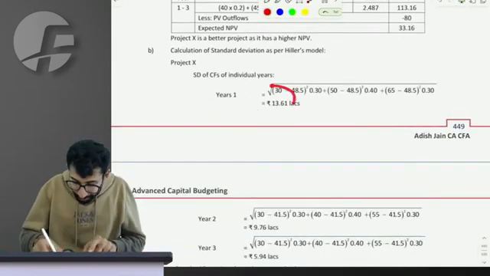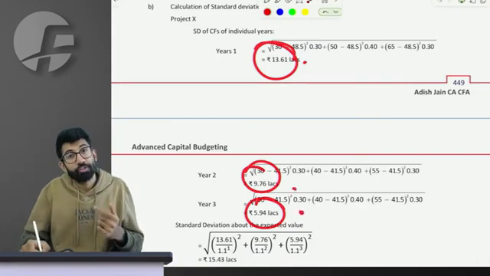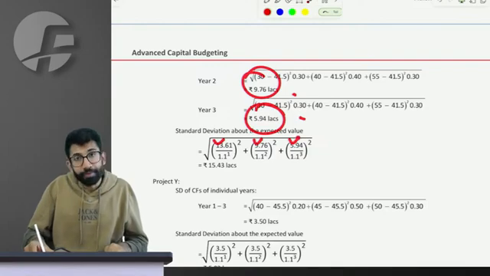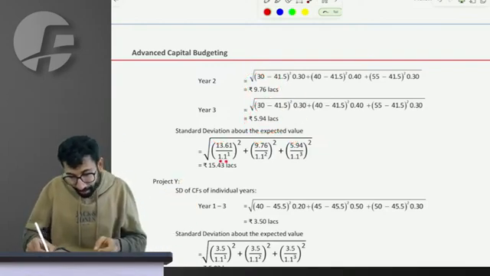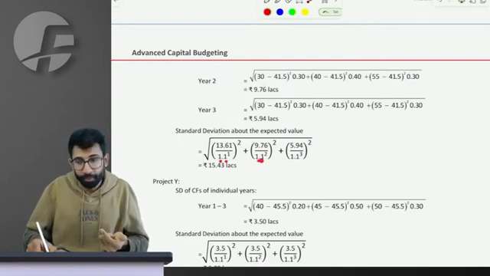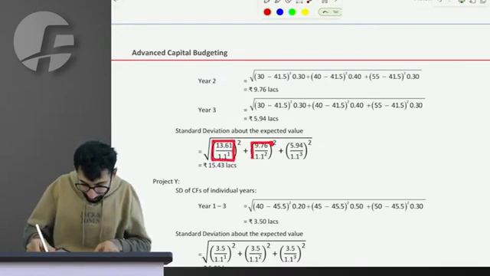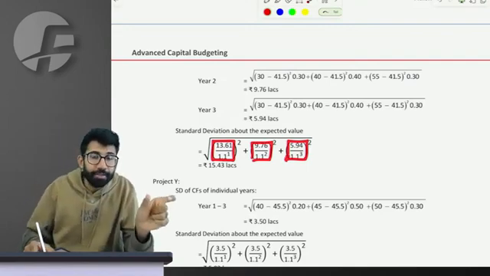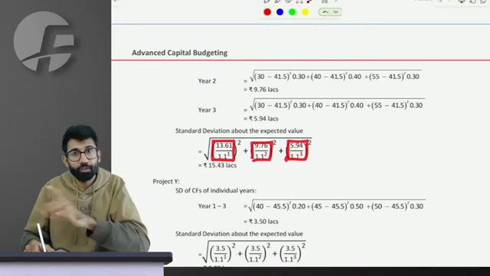So now we have the standard deviation of individual years. Using these, can we calculate the standard deviation of the NPV? These are going to be the standard deviations of individual years in the coming years. So how much is the SD at present value level? Divided by the discounting rate, 1.1 to the power 1, 1.1 to the power 2, 1.1 to the power 3. So I have the present value of the standard deviations. I need to add these present values of the standard deviations to find the overall standard deviation of my NPV.